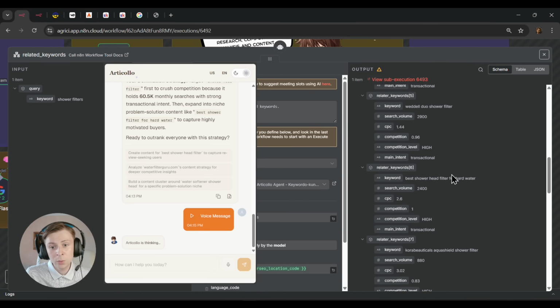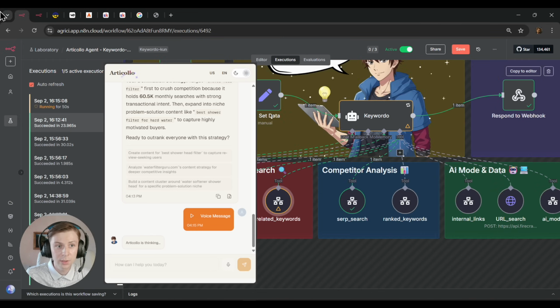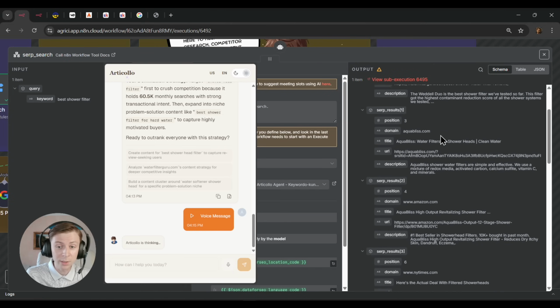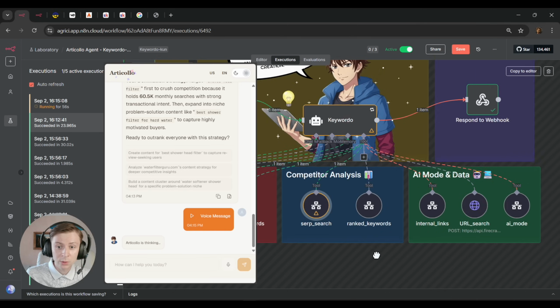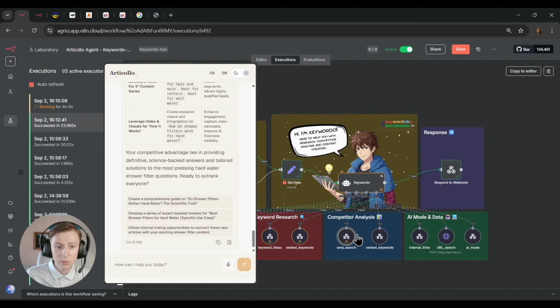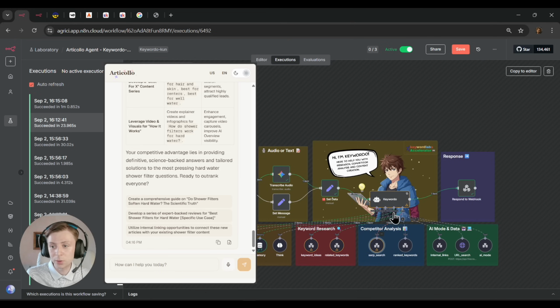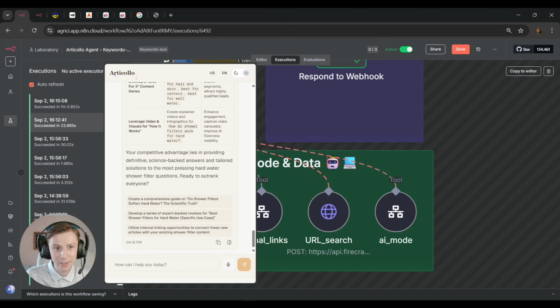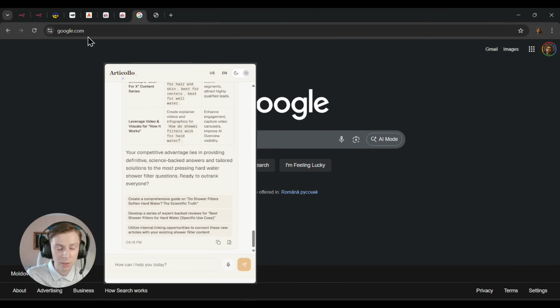Also, we have related keywords, and again, it's a different function in DataForSEO. We also have SERP, so this is SERP data getting the top 10 of our competitors, and we also have the AI mode here. He will call AI mode during the process of content creation, which is amazing. Just for information, what is AI mode? If you go to Google nowadays, if it's not available yet, it will be available soon maybe in your country, but you're going to see AI mode here.